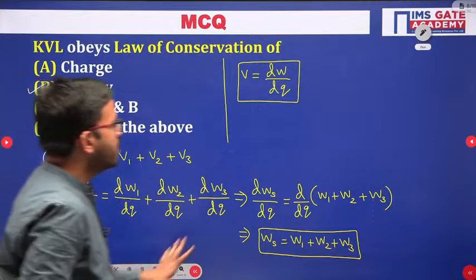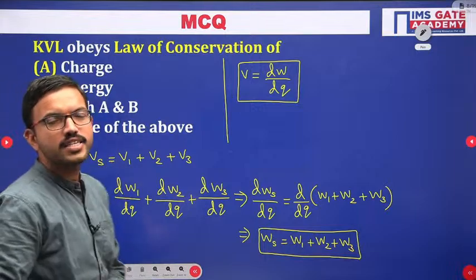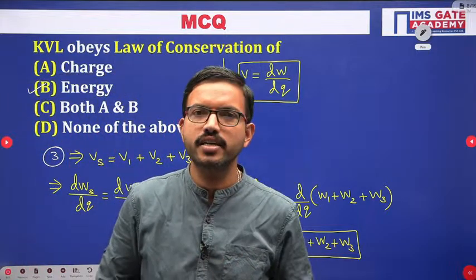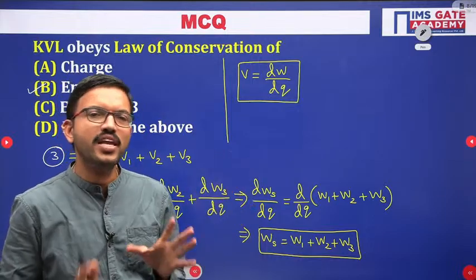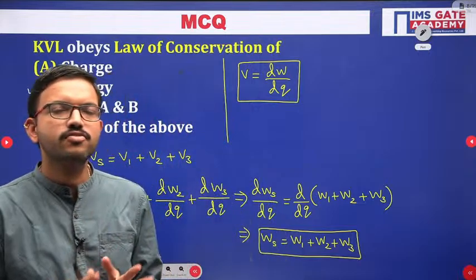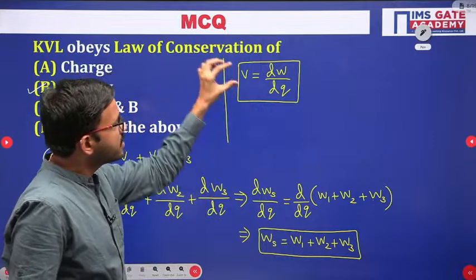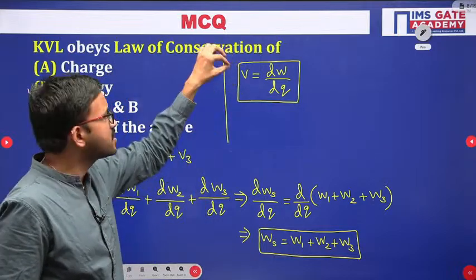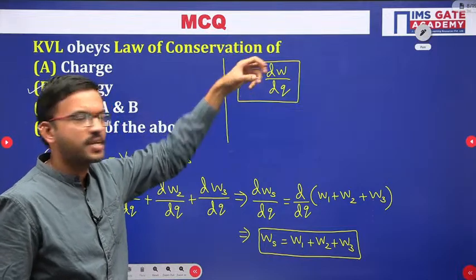Yes. So here in any closed path, just like the law of conservation of energy, which you have studied in your physics subject, the energy neither can be created nor can be destroyed, right? Energy can be transformed from one form to another. In a similar way, here you can observe. Here voltage or potential is nothing but how much energy you are spending in order to bring two charges.